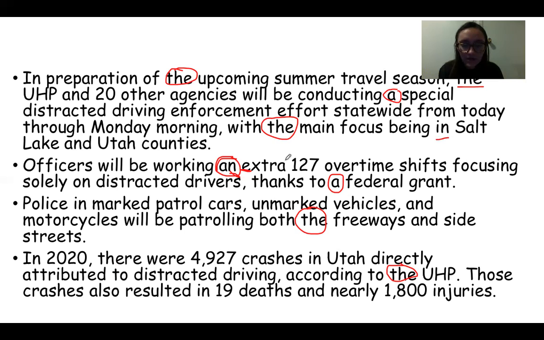Motorcycles will be, both, I think in is, to. To is a preposition. In, there's another in, there's of, right? So just try and look for those nouns that don't have anything like an article or a preposition in front of them and say, okay, why does it not have it before it? Is it because it's talking about a category? Is there an error in the story? I don't know.